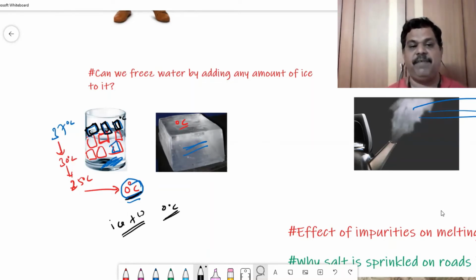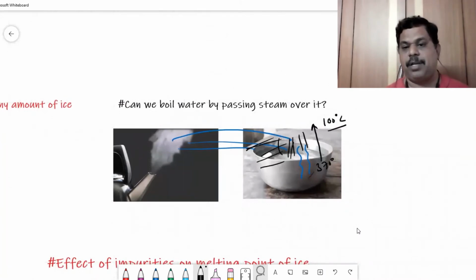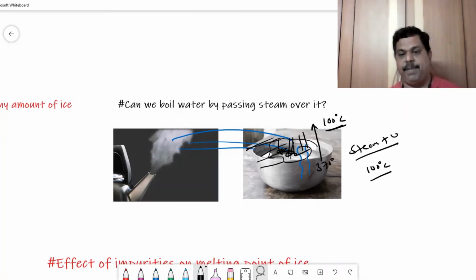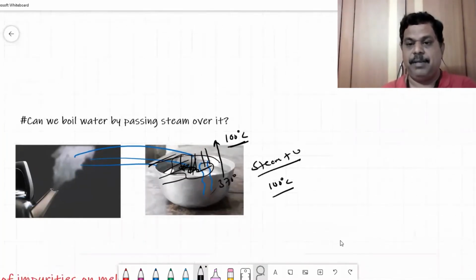So in a mixture, whenever there is some ice and water, remember the mixture is at 0 degrees centigrade. Similarly, now you add steam, and after some time the water temperature rises, and even if you add some more steam to it, it will stay there. That means steam plus water will exist at 100 degrees centigrade. So in a mixture, if you find some steam and water, they can exist only at 100 degrees centigrade. These are the two important points you should understand.